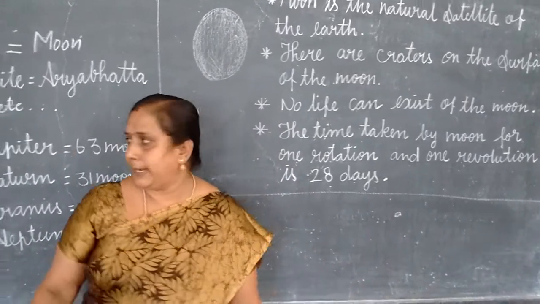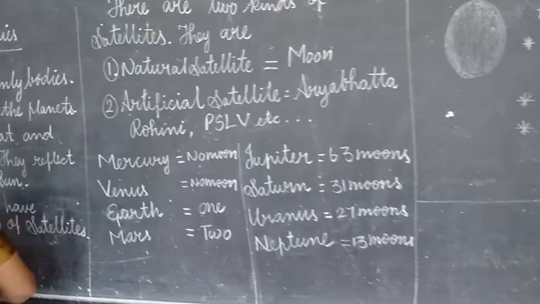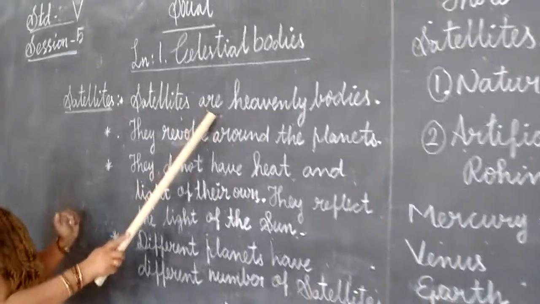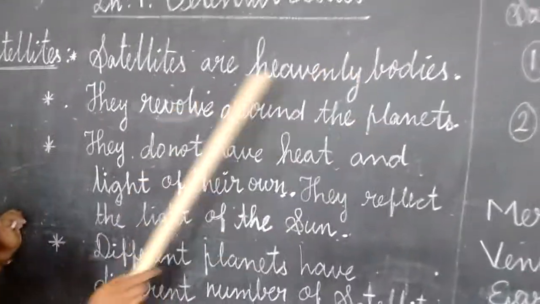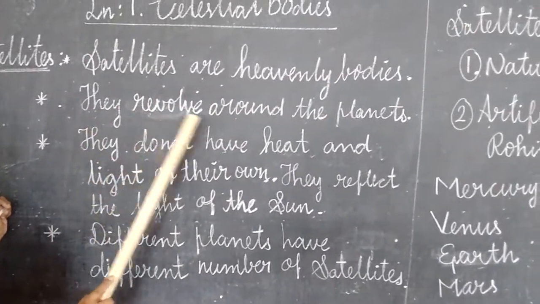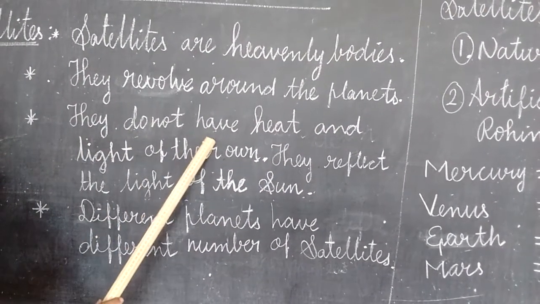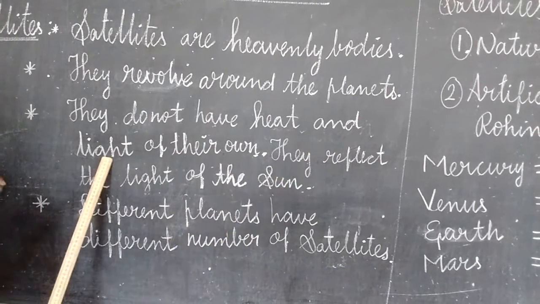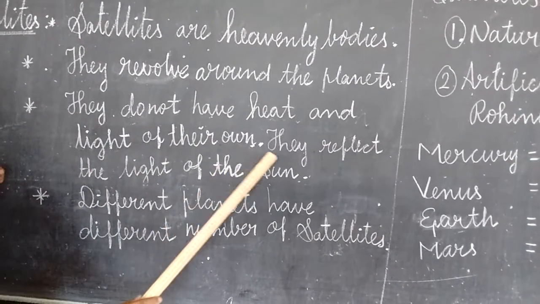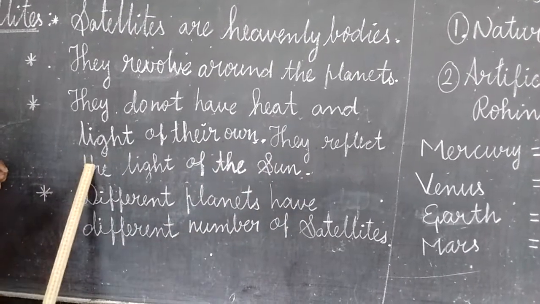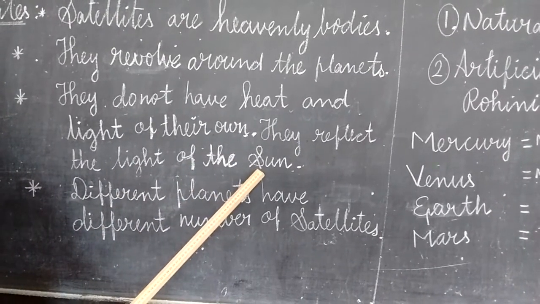One more time, I read the lesson. Satellites are heavenly bodies. They revolve around the planets. They do not have heat and light of their own. They reflect the light of the sun. Clear, children?